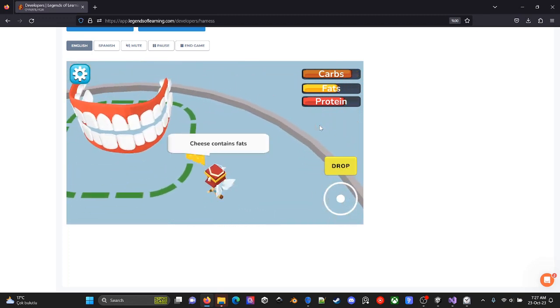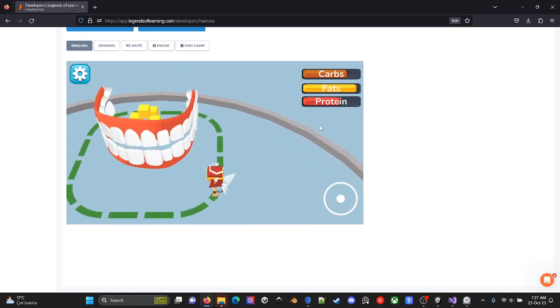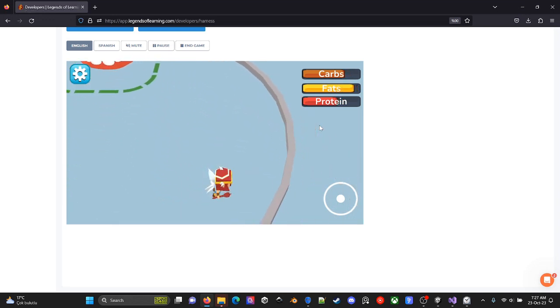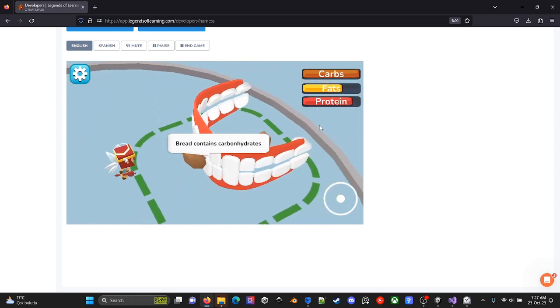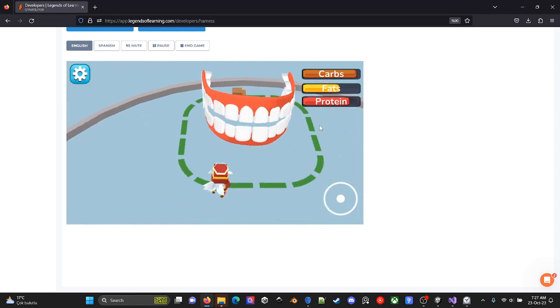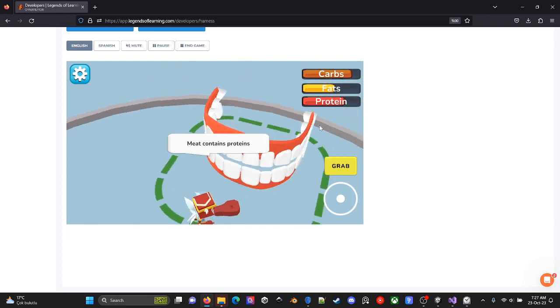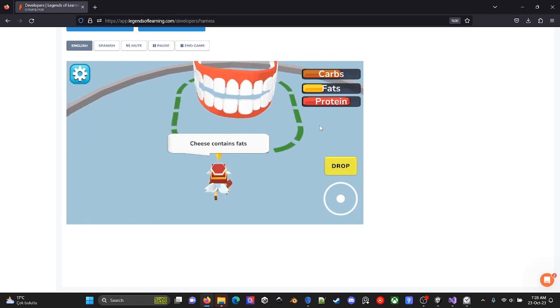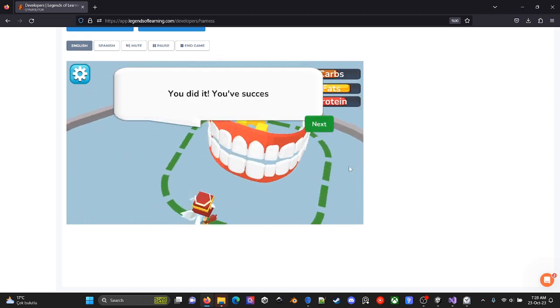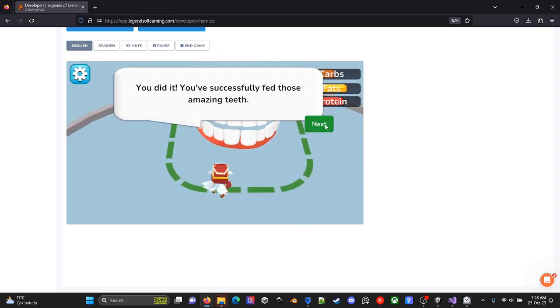Cheese, come, Cheese come. contains fats. Here's my cheese. Where is the protein? Where is the protein? Here is Meat the contains protein. proteins. Bread contains carbohydrates. Here is the carbohydrates. Meat contains proteins. This is the protein. Needs more fats. This is the Cheese fats, and contains fats. this should be the last one. You did it. You've successfully fed those amazing fish.